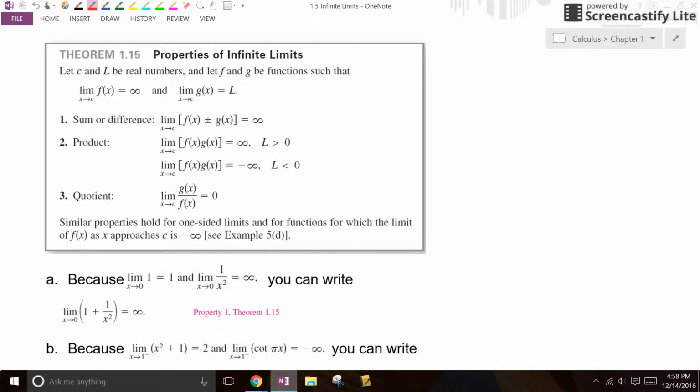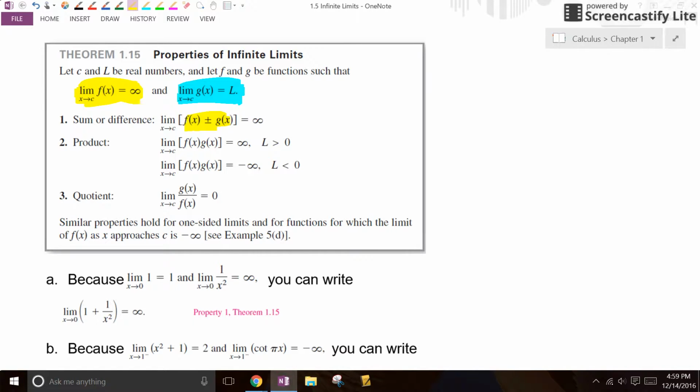So let's just wrap this up real quick with Theorem 1.15, which gives the properties of infinite limits. Just look at this and don't panic too much. It's going to feel really nice. If you know the limit of a function is infinity, and you know the limit of another function is some number, then there are some neat things you can assume if you needed to find the limit of those added or subtracted. You're adding or subtracting a number to infinity, and you're still going to get infinity. That's what that one says.